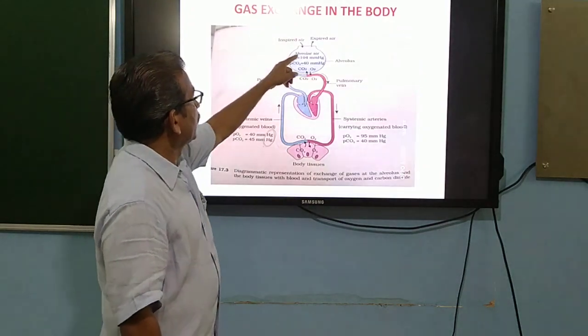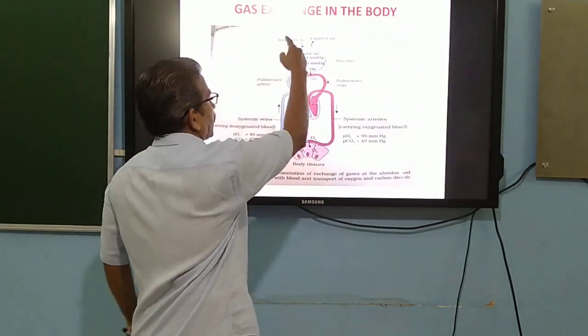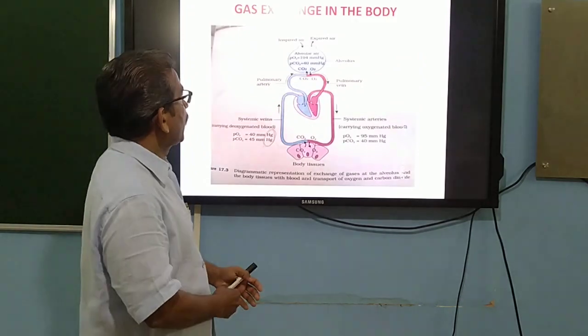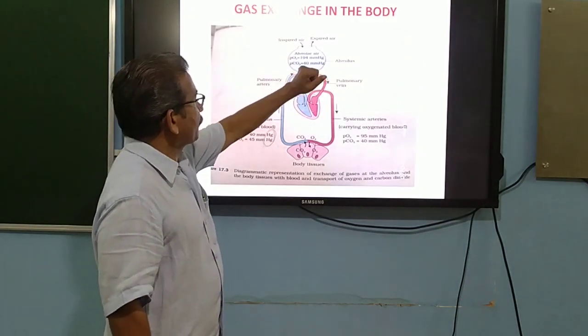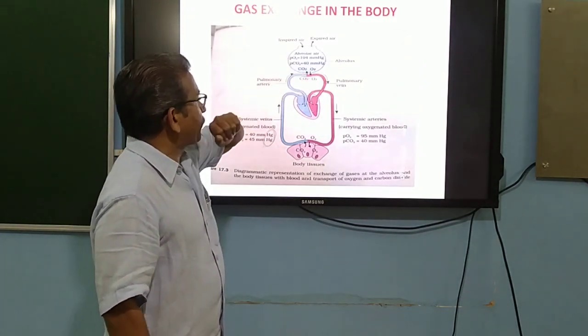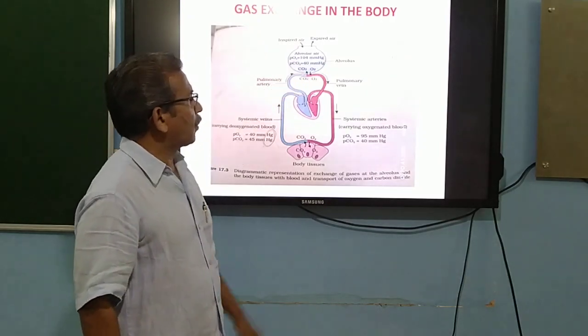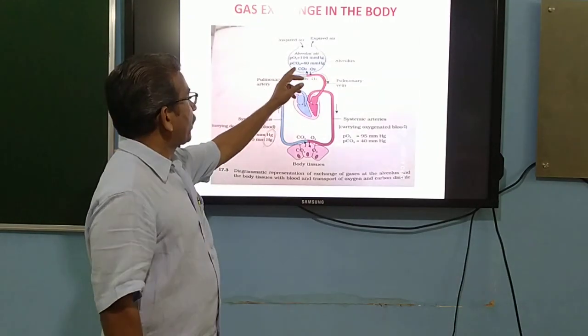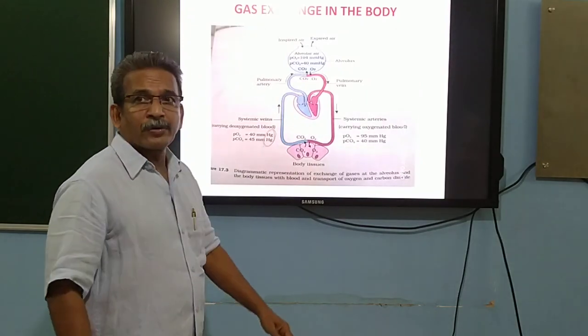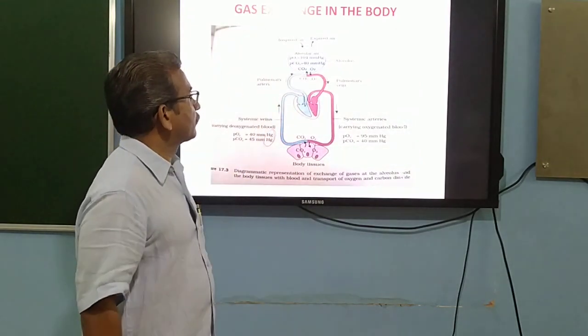See here, this shows the alveolus, and the alveolus is filled with air, where the partial pressure of oxygen is 104 millimeters of mercury, and the partial pressure of carbon dioxide is 40 millimeters of mercury.